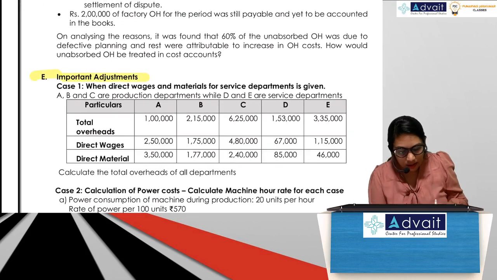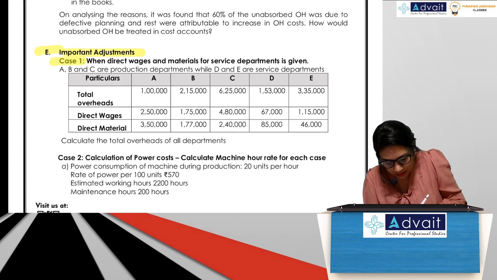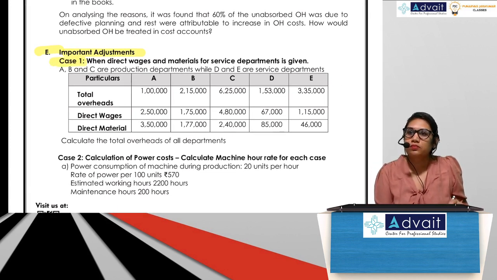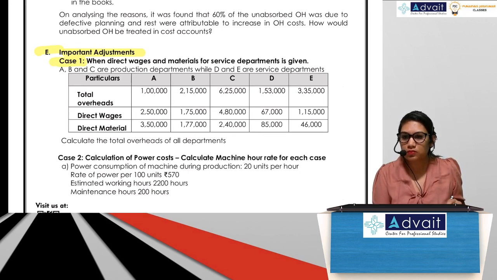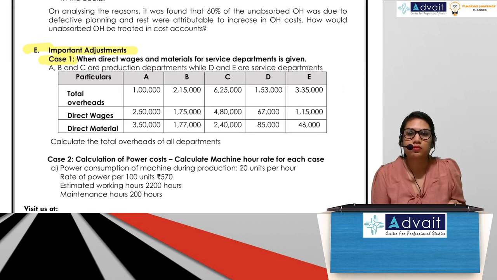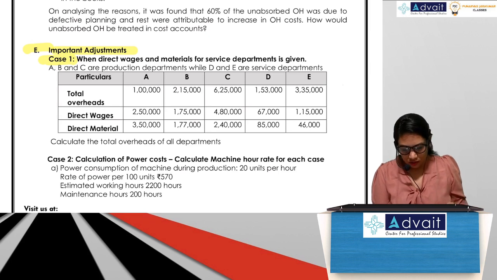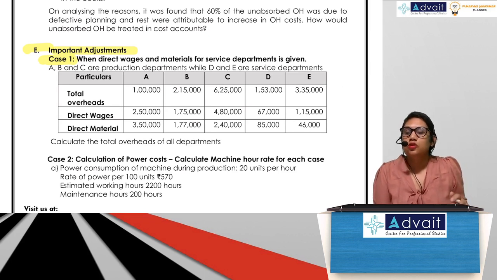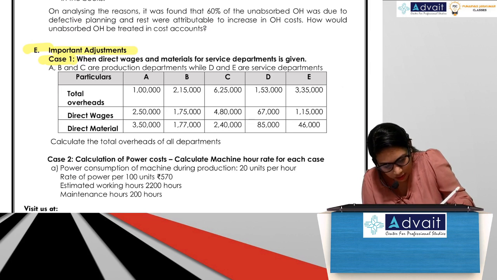E under important adjustments, case 1. So this is something called the concept of deemed overheads.